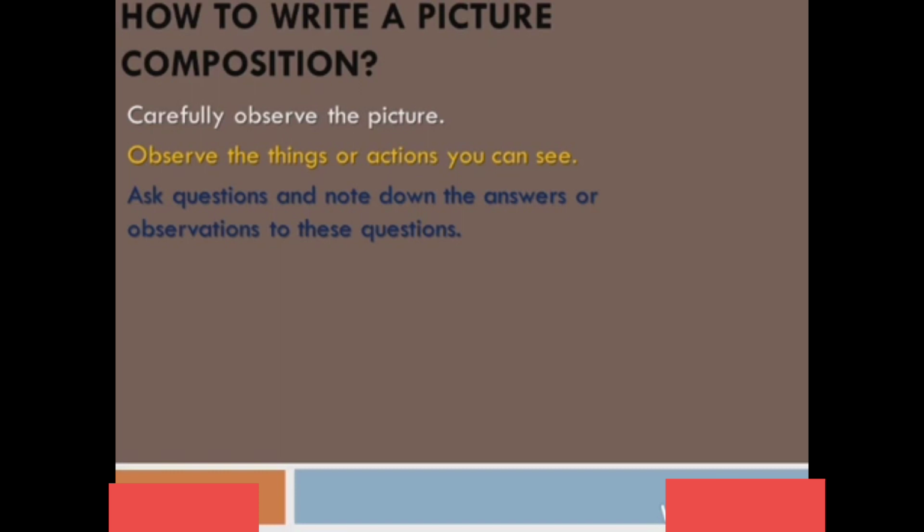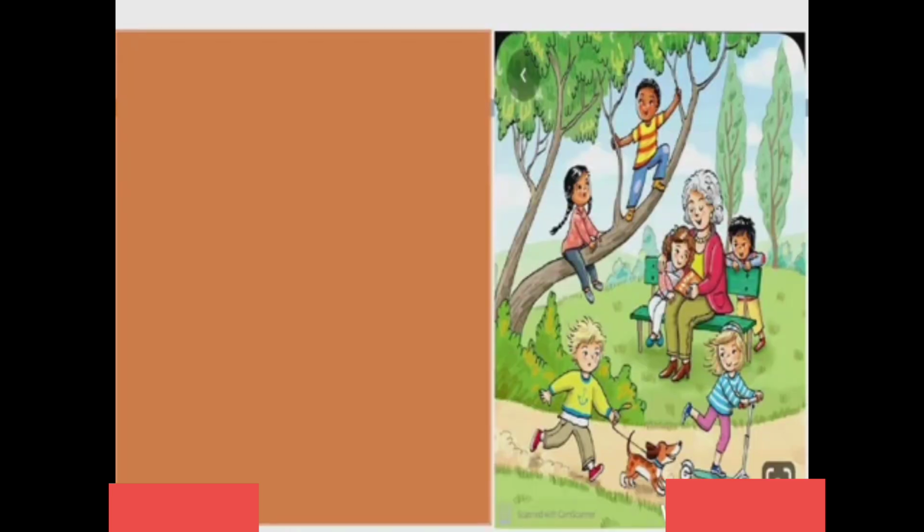हमें अपने आप से questions पूछने हैं and afterwards we have to write down answers for those questions. Arrange the observations as points in logical order. Then write meaningful sentences to form a composition and afterwards write a title to the composition based upon the main theme of the picture. Understand? To understand it better, let's observe a picture which is given to you.